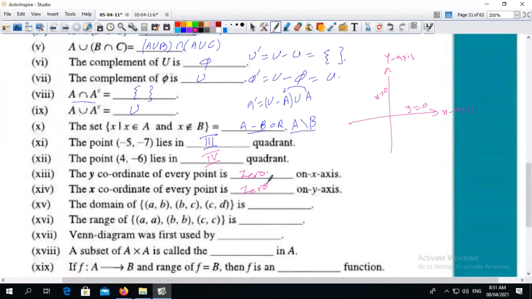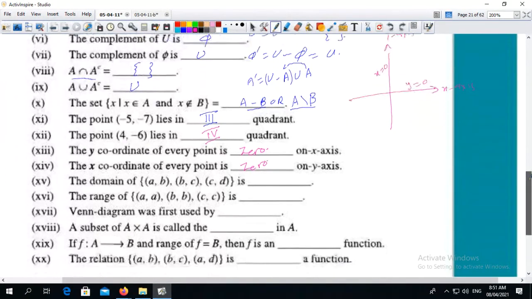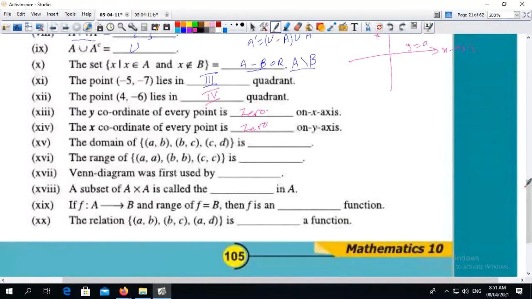So this is 0. The domain of A, B, C, D: domain means first element, so it becomes A, B, C. And range means second element, again we have A, B, C.